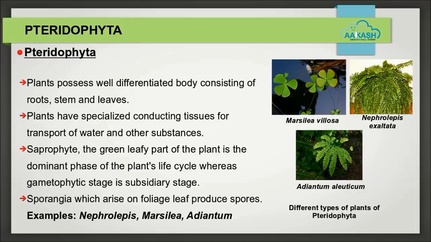Pteridophyta. Plants of this subgroup possess a well-differentiated body consisting of roots, stem, and leaves. They have specialized conducting tissues for transport of water and other substances. In these plants, the sporophyte, the green leafy part of the plant, is the dominant phase of the plant's life cycle, whereas the gametophytic stage is the subsidiary stage. They have sporangia, which arise on foliage. Leaves produce spores.